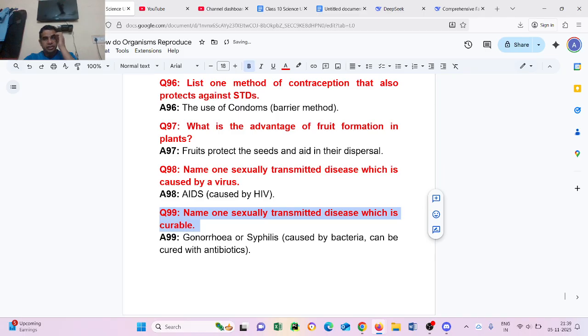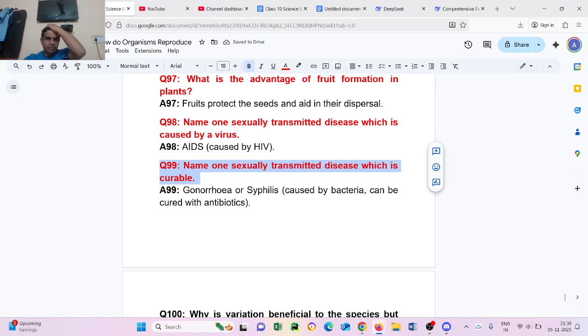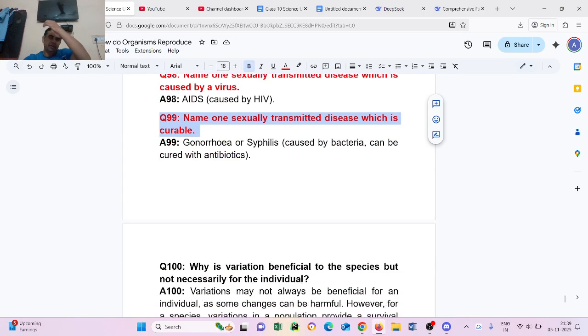Name one sexually transmitted disease which is curable. Gonorrhea or syphilis, caused by bacteria, can be cured by antibiotics.